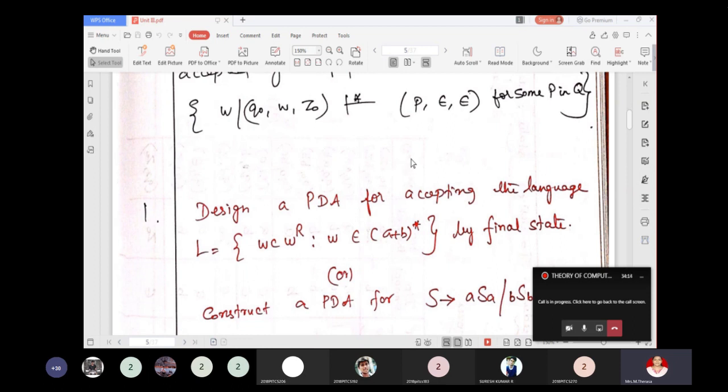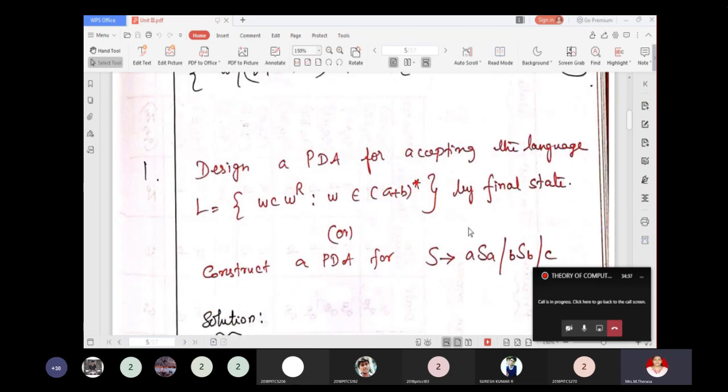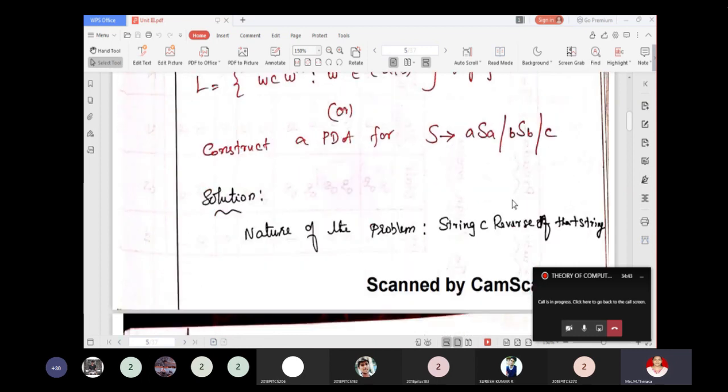Next we'll design a PDA for accepting the language L equal to W C W power R, where W belongs to (a plus b) the whole star. That is, any string of a's and b's followed by a copy character C, followed by the reverse of that W. You are specifically asked to design it by acceptance by final state.